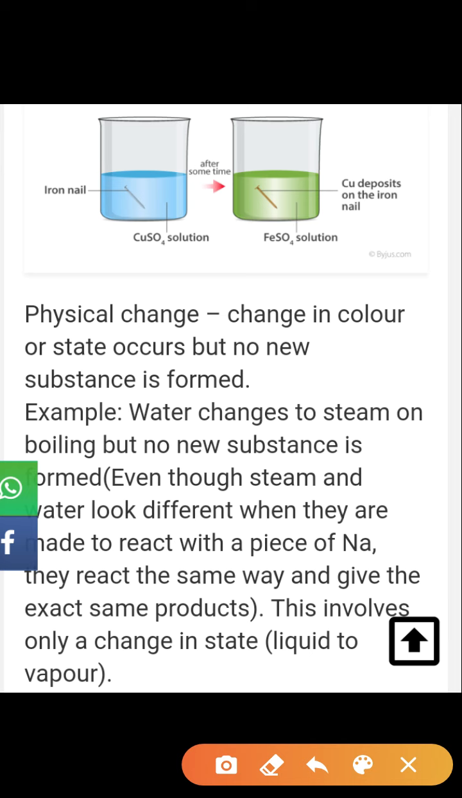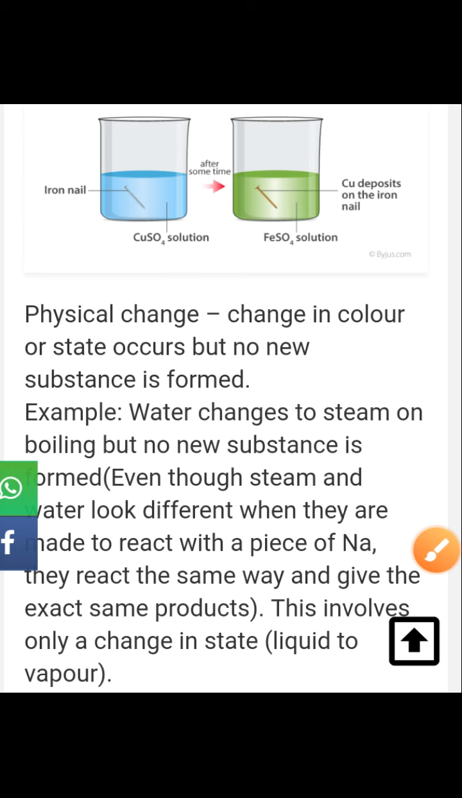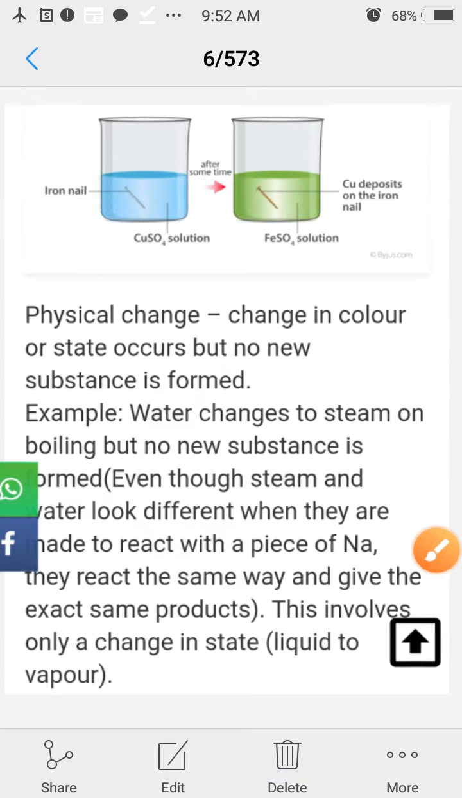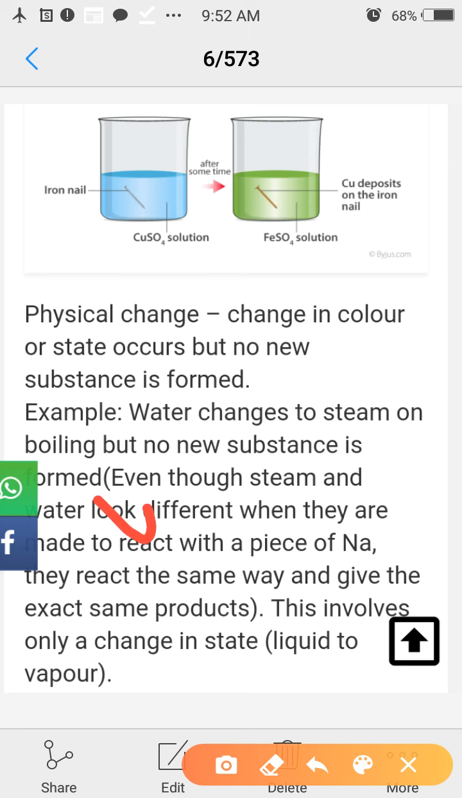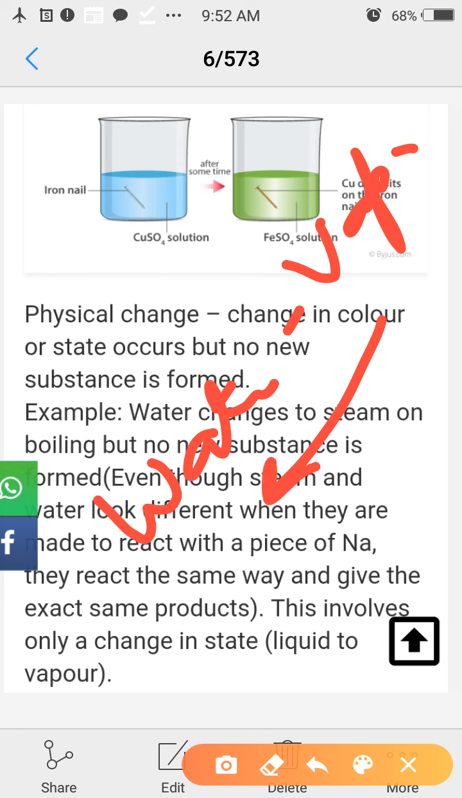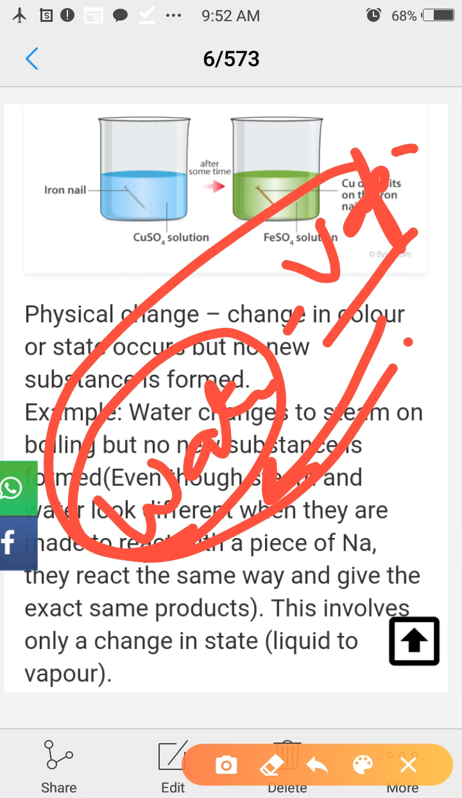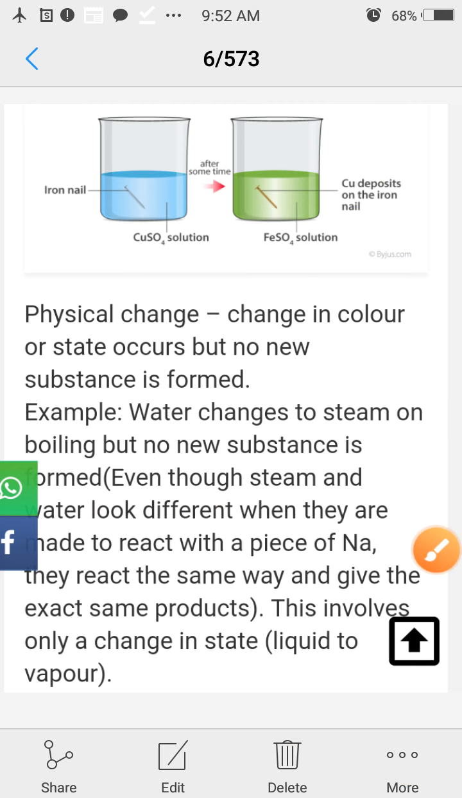What is a physical change? In a physical change, we are not getting new substances. We can take the example of water. Water is converted into vapor, and vapor again converts into water. So we are not getting new substances in this reaction. So this is a physical change. Simple difference between chemical and physical change: in chemical changes we always get new substances, but in a physical change only states are changed, and we do not get a new substance.